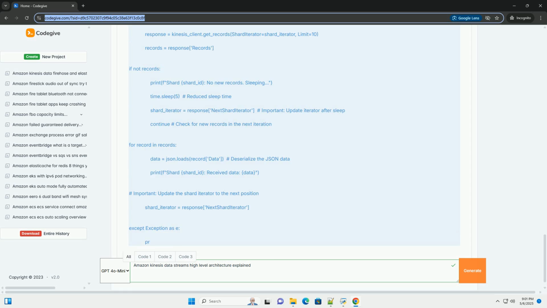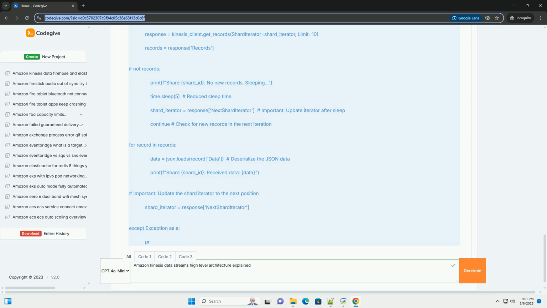Stream name: the name of your Kinesis data stream. Shard count: the number of shards you want to provision. Start with a small number and adjust based on your needs. It takes a few minutes for the stream to be created. You can check its status using the describe command. Look for the StreamStatus field in the output. It should be active before you can start sending data.